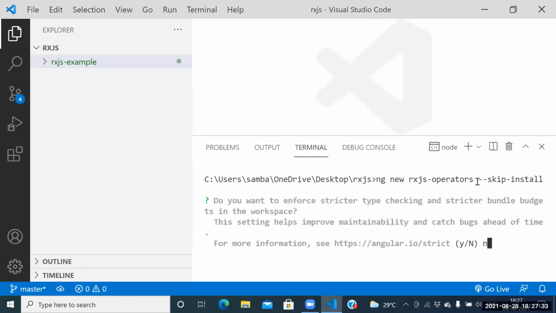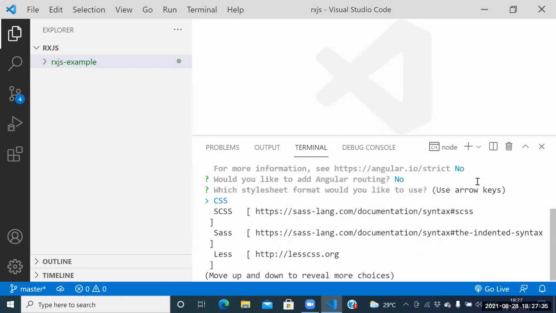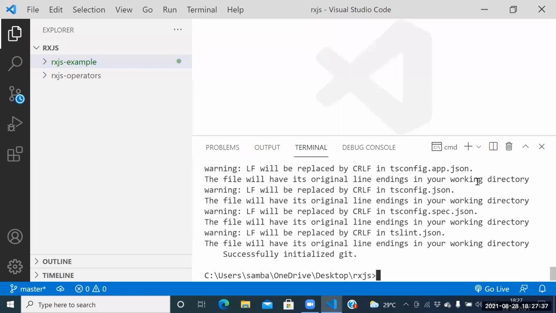Sir, today we are going to learn only operators. Yes, the project is created. This has created your project.